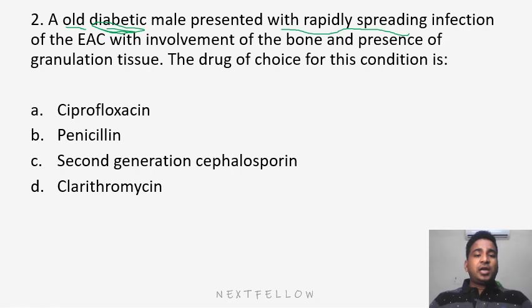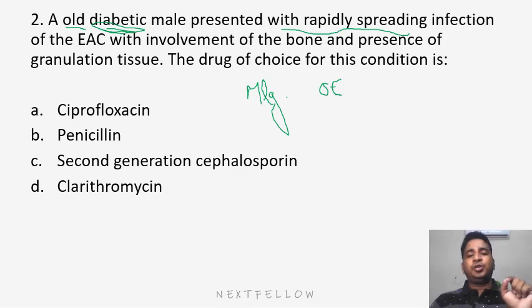So by looking at the question, I know this is malignant otitis externa. Okay, so what is the most common organism responsible for malignant otitis externa?